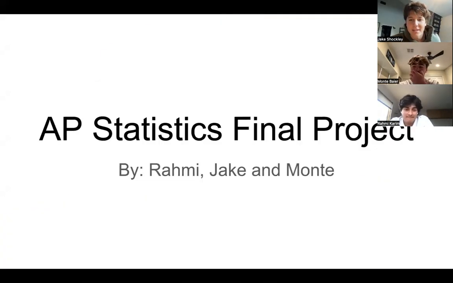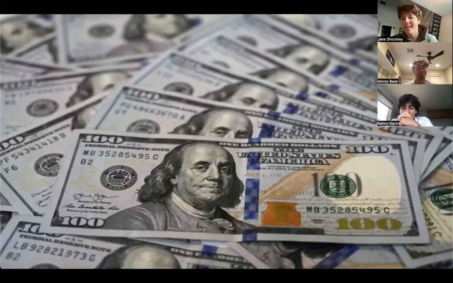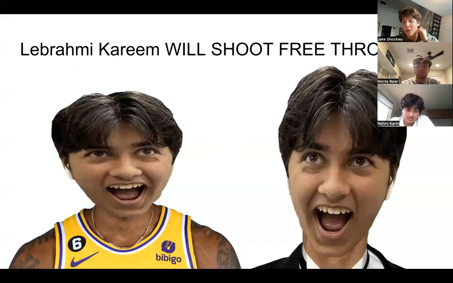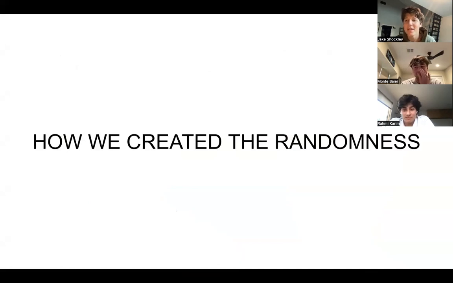Okay, so Rami claims that he's cash, and he claims that he can make 60% of his free throws. But we, as statisticians, have got to test that. So to do this, Rami will be shooting free throws. Here is how we created the randomness within this experiment.